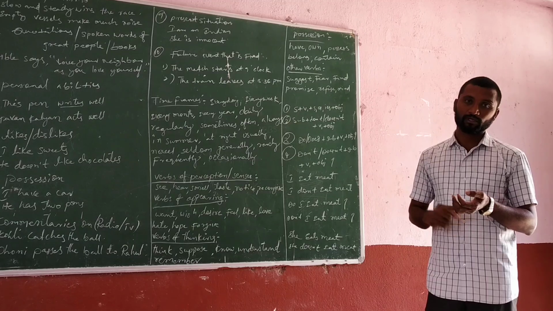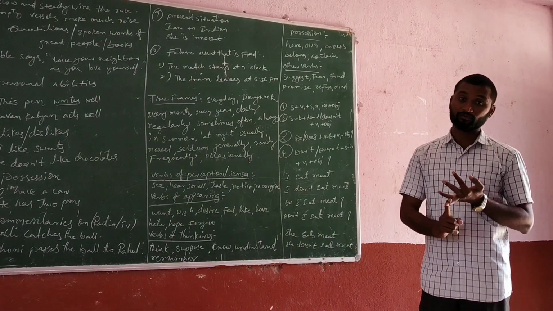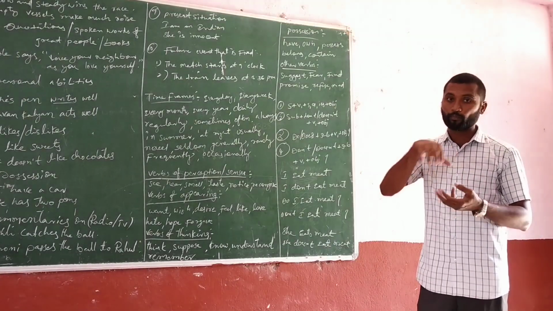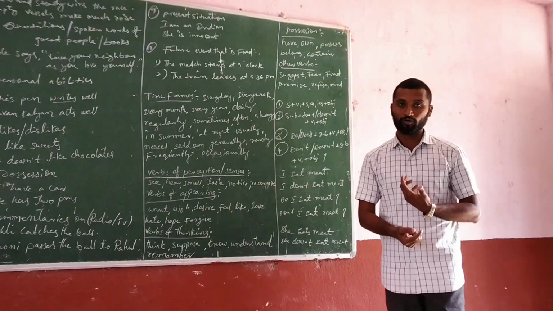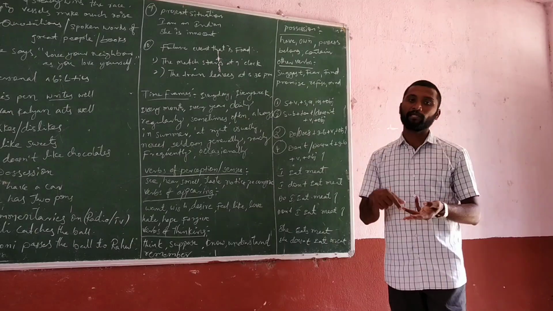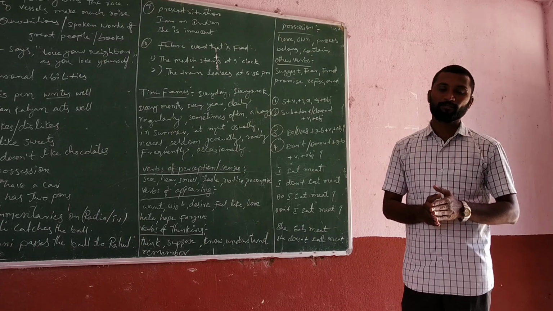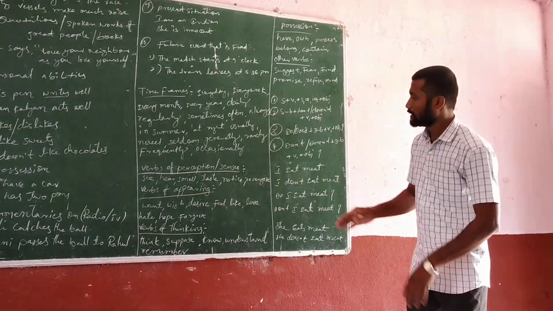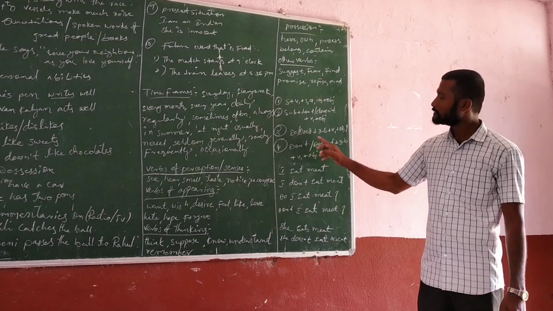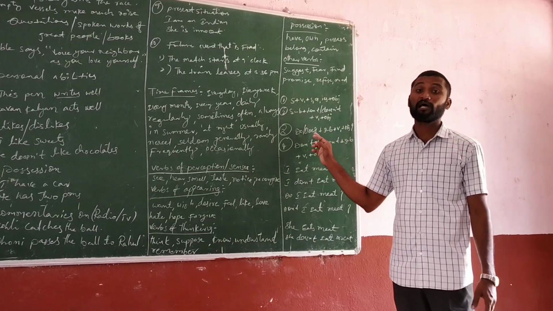These are negative. I do, we do, you do, they do. These are the subjects for do in the positive. Negative: I don't, we don't, you don't, they don't. So do and does are the helping verbs in the simple present tense. Next one is do, does plus subject plus V1 plus object. This is yes or no questions.